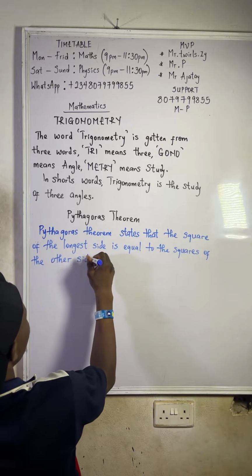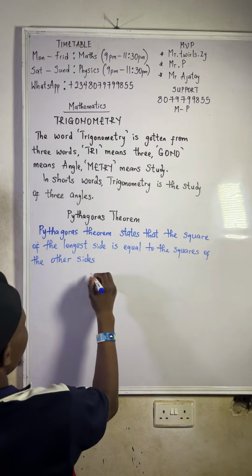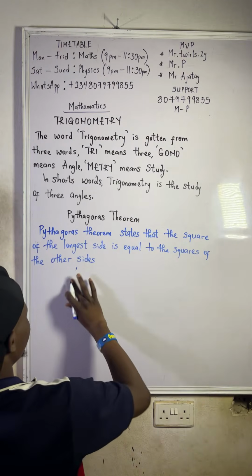So this is what Pythagoras theorem is saying. Now let me just give you a diagram. Let's say we have a diagram like this.